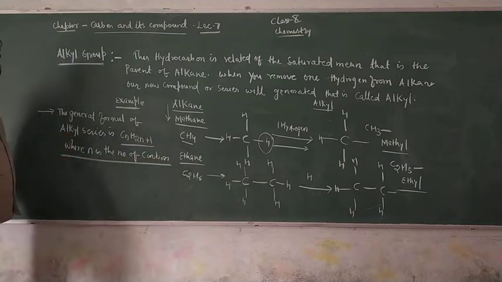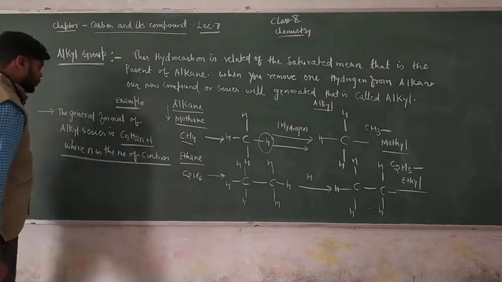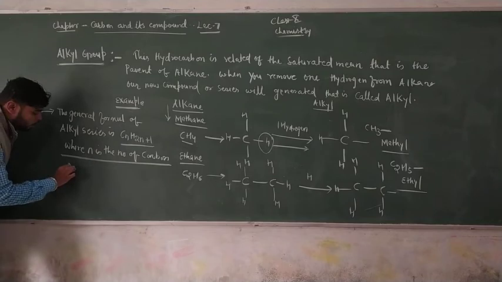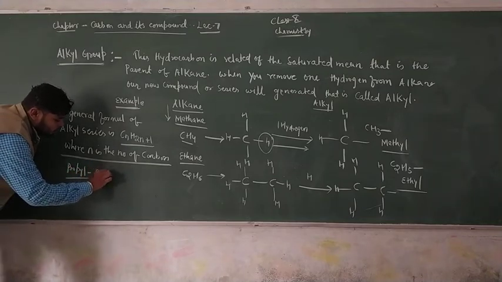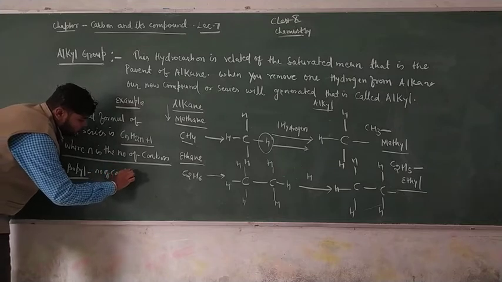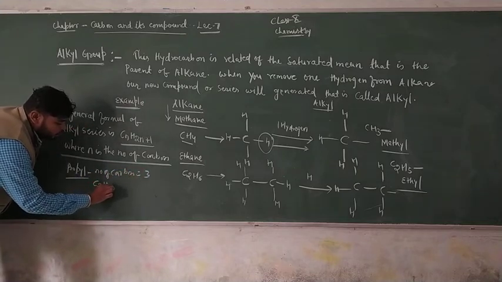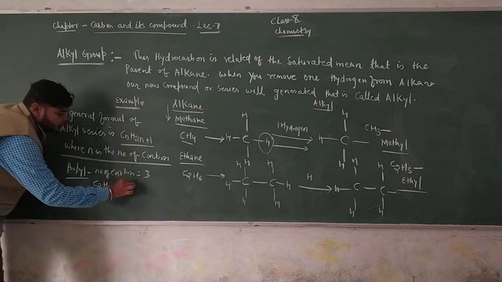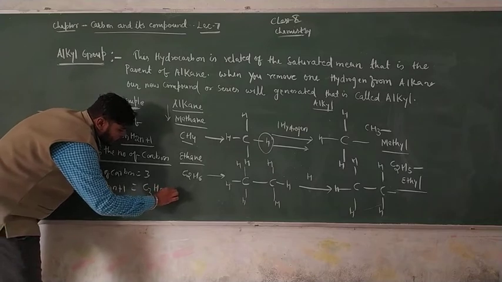By using this formula, just like we prepared methyl and ethyl, now we prepare propyl. That means the number of carbons is 3. Using the formula CnH2n+1, that means C3H2 into 3 plus 1.